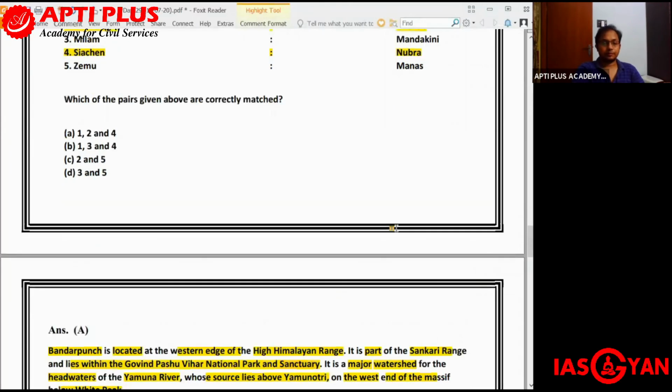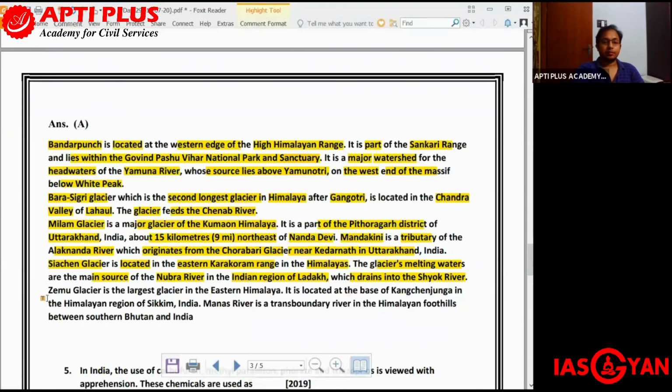Okay. Next, the Zemu Glacier. It is being said that the Zemu Glacier is the largest glacier in the eastern Himalayas. It is located at the base of Kanchenjunga in the Himalayan region of Sikkim, and Manas River is a transboundary river in the Himalayan foothills between southern Bhutan and India. So just try to understand, Zemu Glacier is the largest glacier in the eastern Himalayas, but it is situated in Sikkim, at the base of Kanchenjunga.